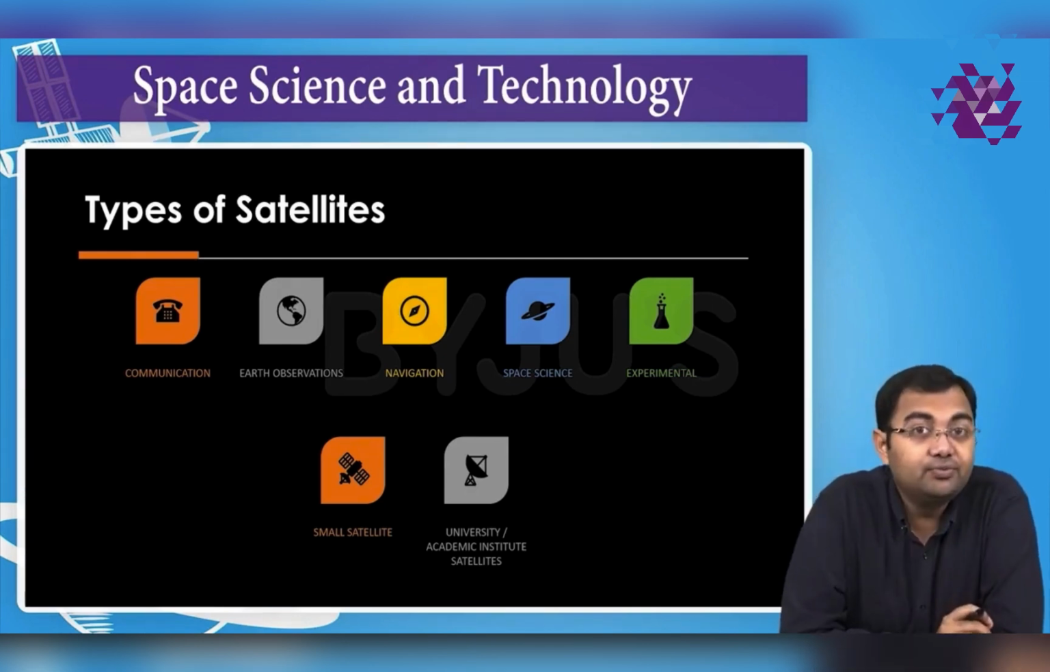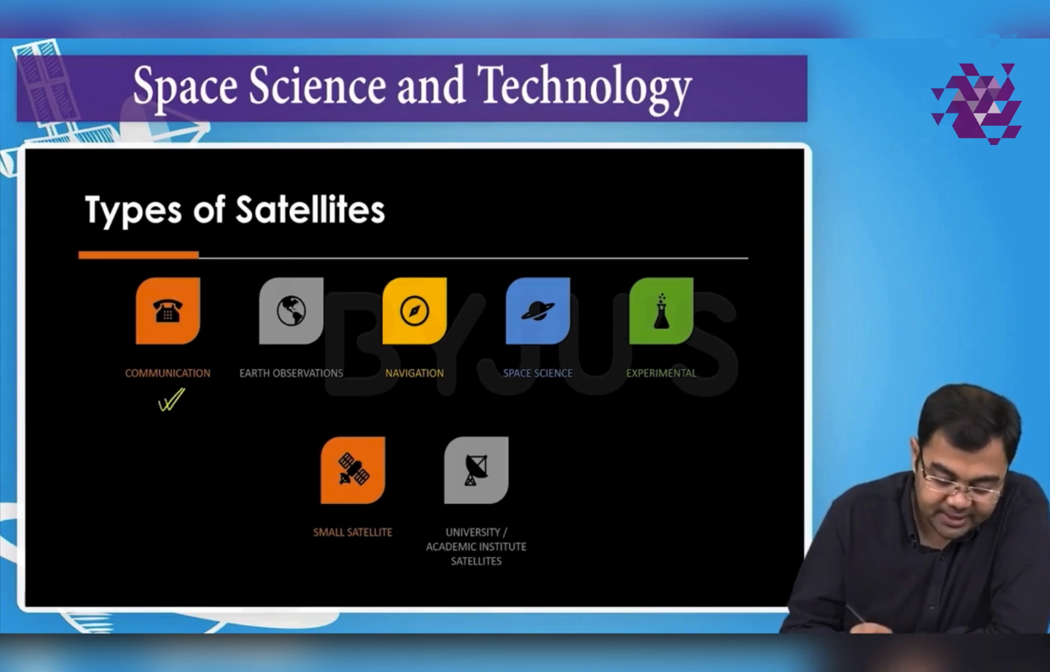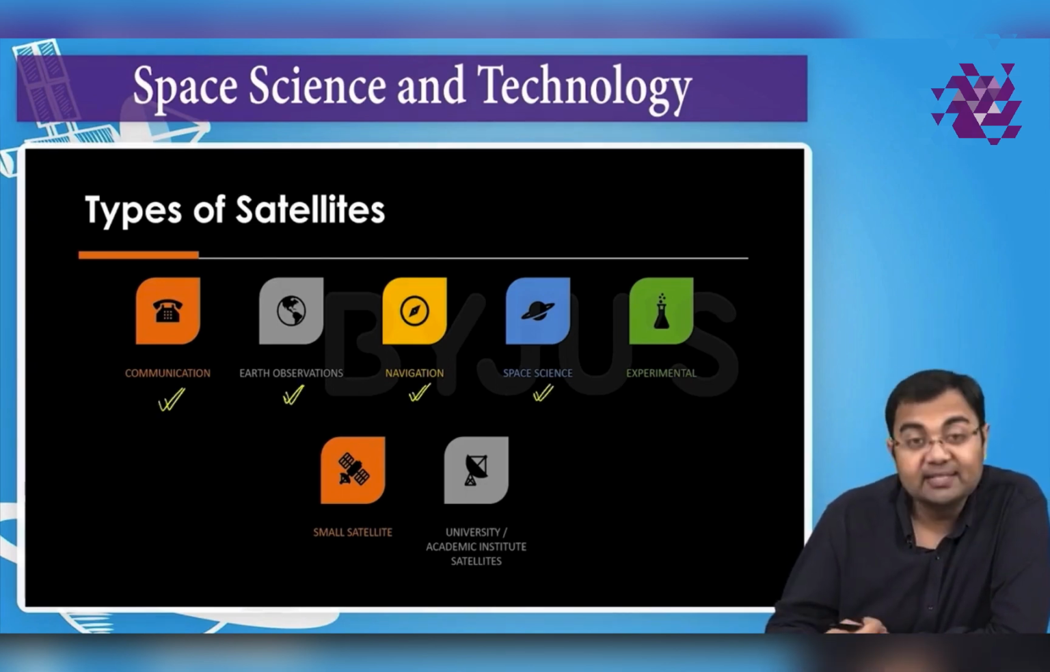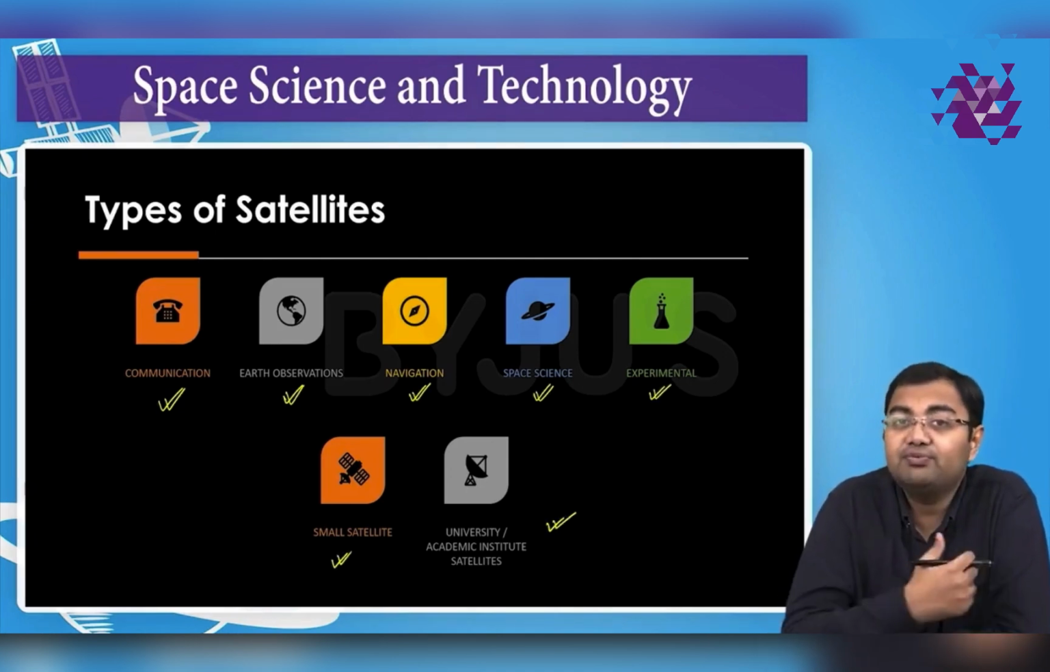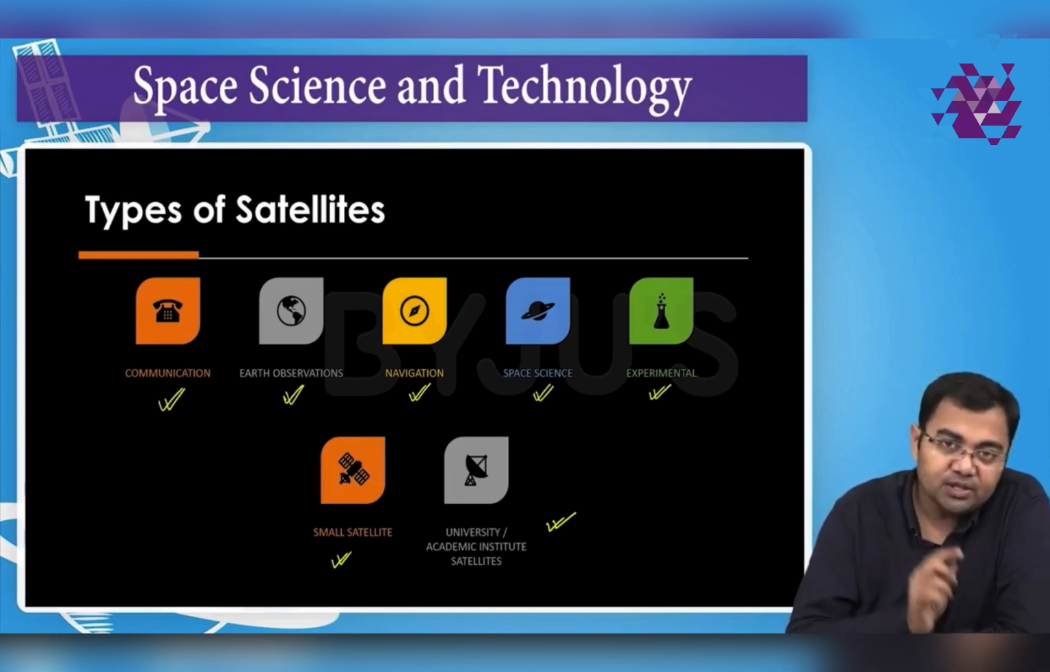First of all, just look at the various ways in which we can look at the applications of satellites. We have communication satellites, Earth observation satellites, navigation satellites, satellites related to space science, experimental satellites, small satellites, and university or academic institute satellites. So these are the various ways in which we define the different kinds of satellites in India. Let's have a look at them one by one.